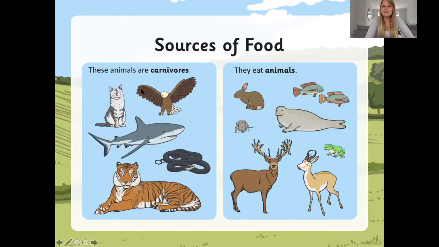So here are some examples on the left of carnivores, of animals that need to get food from eating other animals. And here are the animals that they eat. There are many other carnivores, and there are many other animals that get eaten by other animals too.